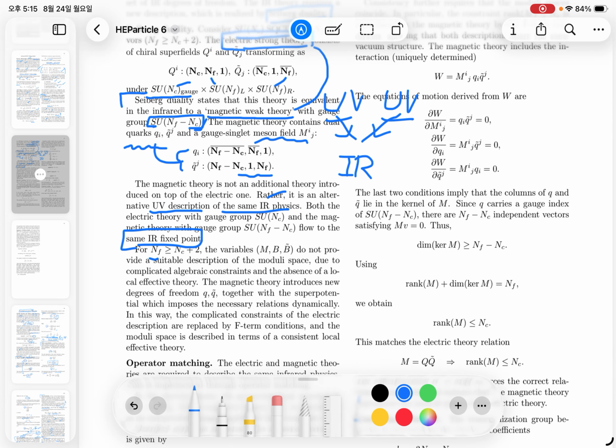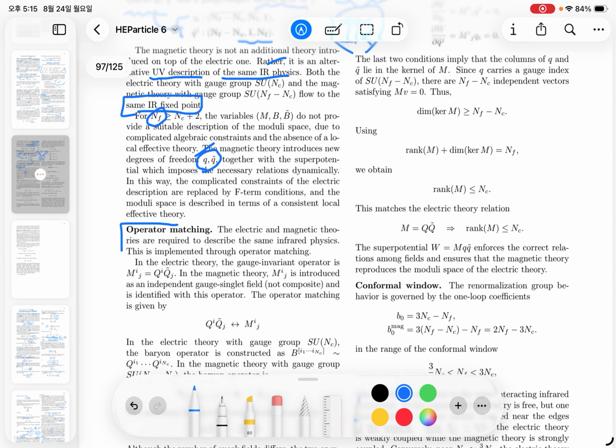Because for large enough NF, the mesons and the baryons do not provide stable descriptions of the moduli space, due to the complicated algebraic constraints and the nature of the strongly coupled theory. So we can introduce the magnetic theory with new degrees of freedom, small q and q tilde, together with the potential. So now the IR theory can be described together with the additional degrees of freedom. So now the complicated constraints of the electric description can be replaced by other conditions.